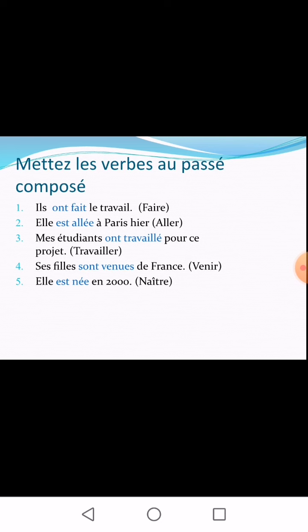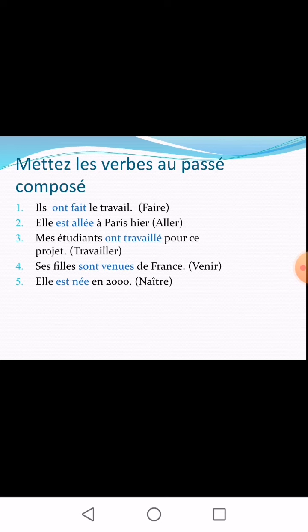If the verb is forming passé composé with être, then you have to move on to the third step, that is you have to see whether that verb has an agreement. Here the subject is elle, which means it is feminine. That means there is an agreement. You have to bring the agreement by adding an additional E to the past participle. In that case, elle est allée à Paris hier. She has gone to Paris yesterday.